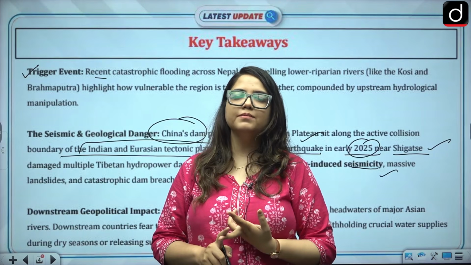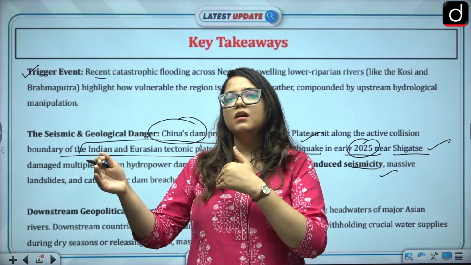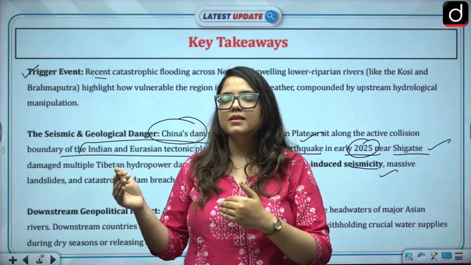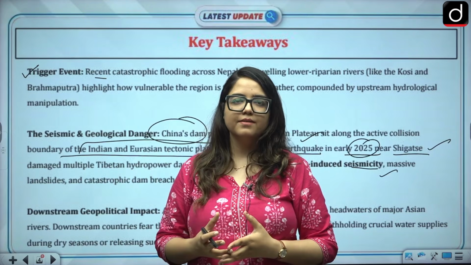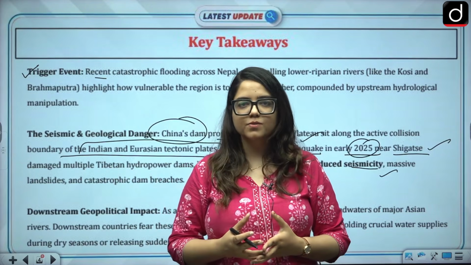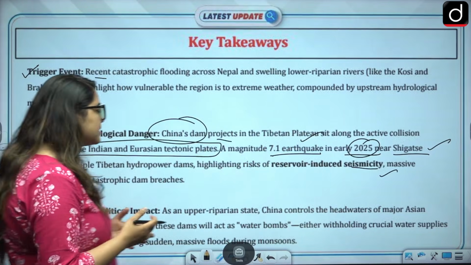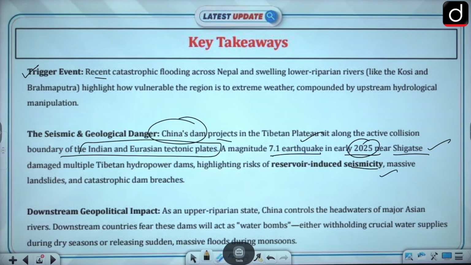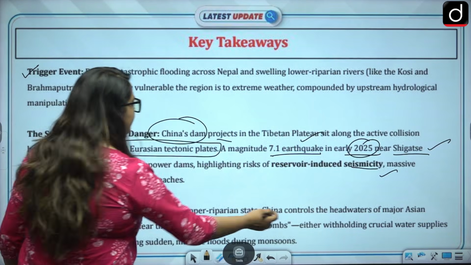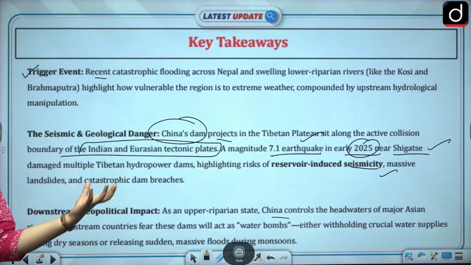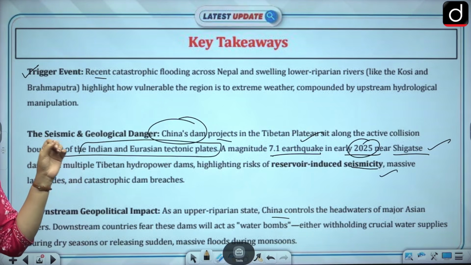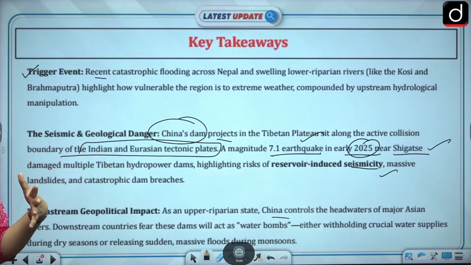Another problem is that because of inter-country boundaries, information sharing also lacks, so we don't get information, as we discussed earlier. The downstream geopolitical impact is another issue. As an upper riparian state, China controls the headwaters of major rivers also. So once the dam opens, everything comes flooding down.